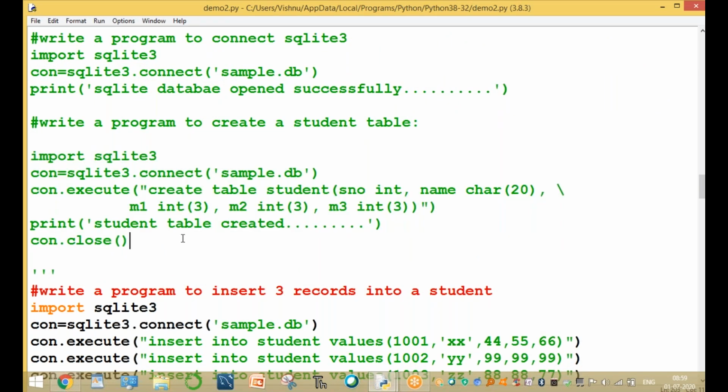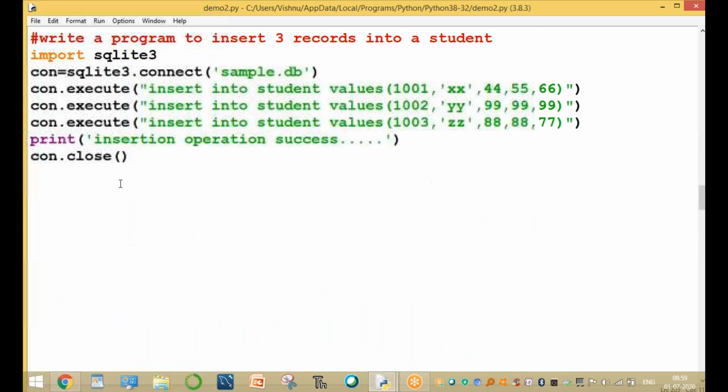The entire program is divided into different parts. This program is used to create the table, and this program is used to insert the records. Okay, sir. Now, after insertion, I want to see the records.